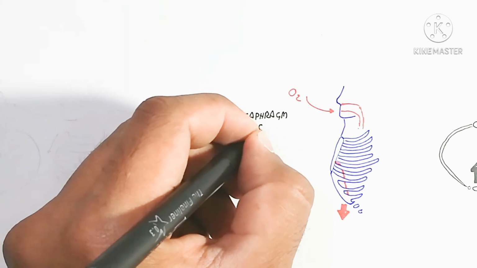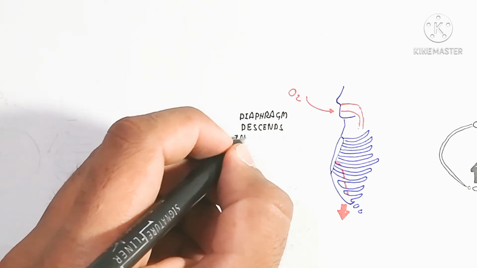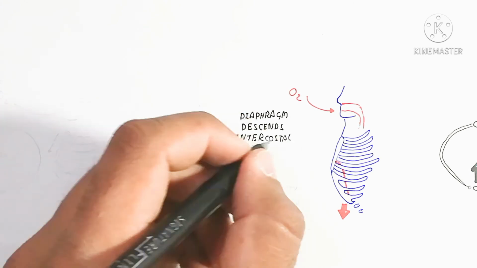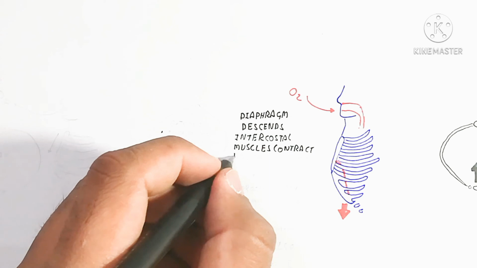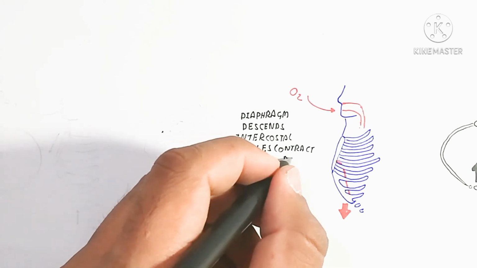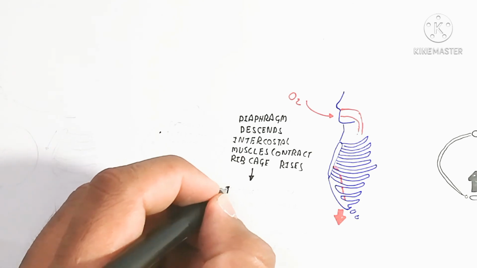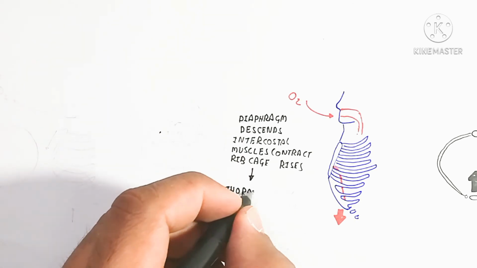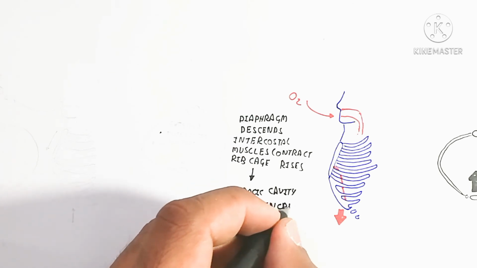Now we will discuss the side view of the inspiration. During inspiration, oxygen will move inside by creating less pressure inside. The diaphragm moves downward, is less dome-like, so the diaphragm descends. The intercostal muscles contract and the rib cage rises.